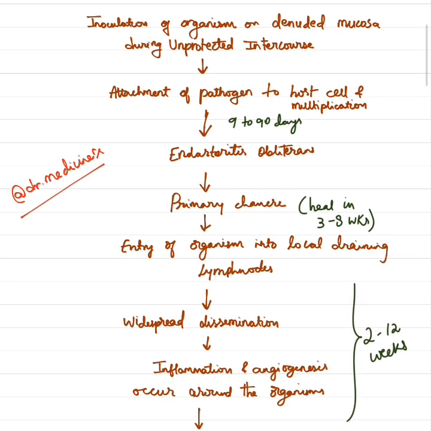Coming to the pathogenesis, following the inoculation of the organism on denuded mucosa during unprotected intercourse, there is going to be attachment of the organism to the host cell, and this is followed by multiplication. And following 9 to 90 days, which is the incubation period, there is going to be endarteritis obliterans, which is the basic histopathological reason for the primary chancre to appear. Basically, what happens in endarteritis obliterans is that there is chronic inflammation leading to intimal thickening and thereby luminal occlusion. So following the appearance of the primary chancre, it heals within 3 to 8 weeks.